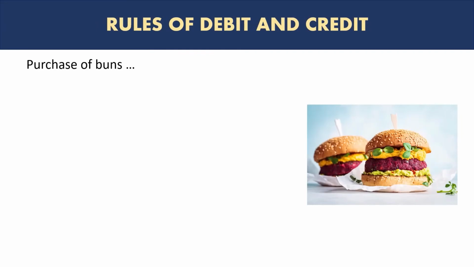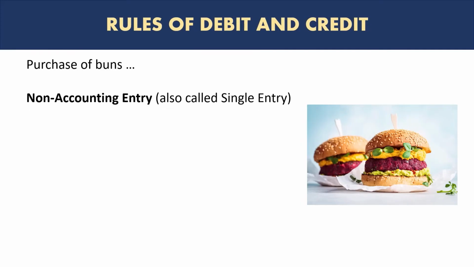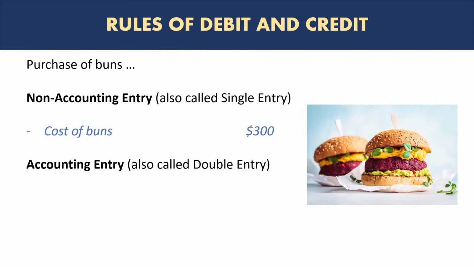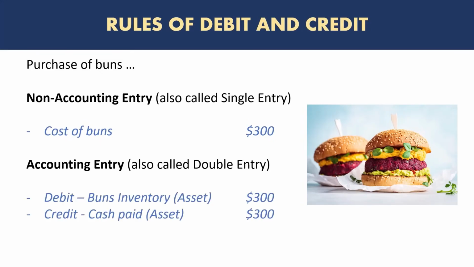So the first example of purchasing of buns, how will we record it? Well, a non-accounting entry, which is also sometimes called single entry, will be, for example, cost of buns, $300. So if you're not an accountant and you are recording this transaction, you would just be recording a single line showing the cost of buns. However, an accountant will record it as a double entry with debit and credit. And the entry will look something like debit buns inventory, which is an asset, $300, and credit cash paid, which is also an asset, $300.